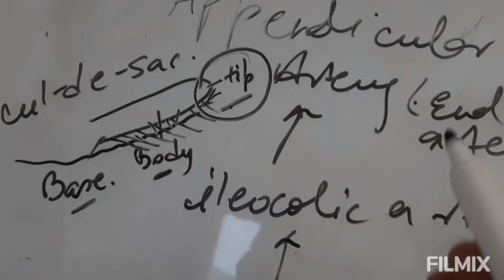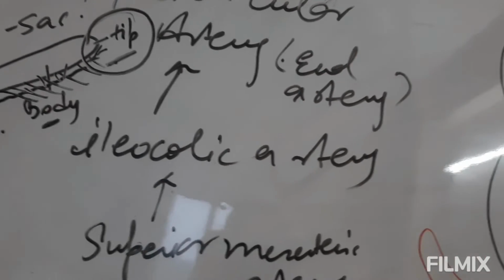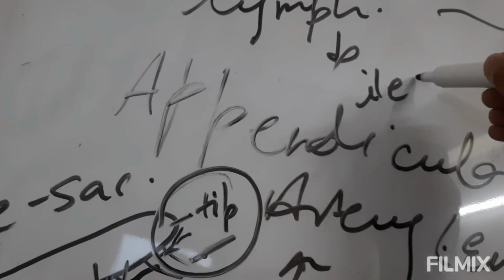Now, this was about the arterial supply. The venous drainage follows the artery. And the lymph, yes, as it is an abdominal tonsil, it has a rich lymphatic supply, and the lymphatic drainage is to the ileocolic lymph nodes. Okay.